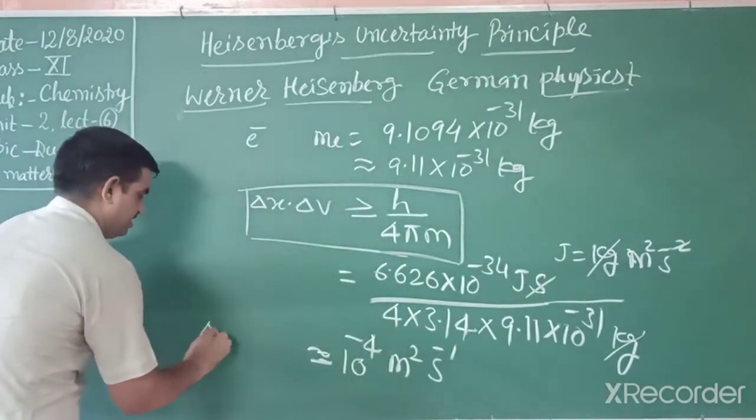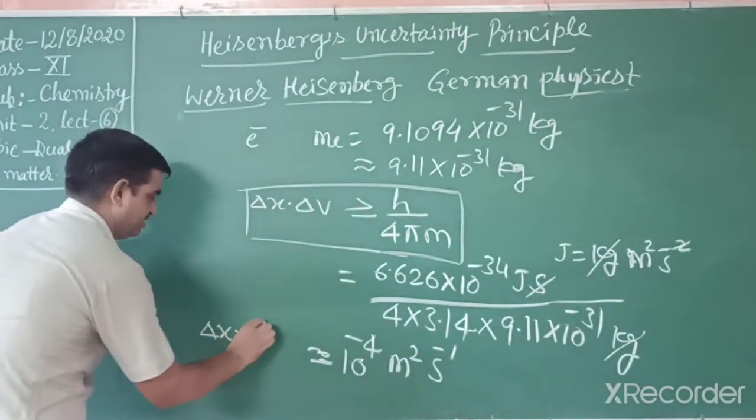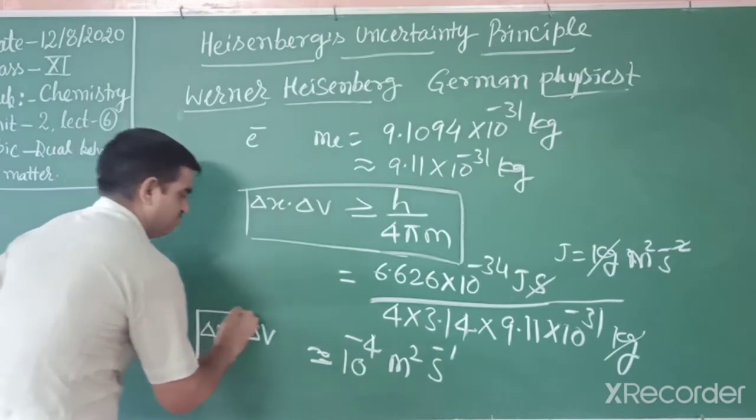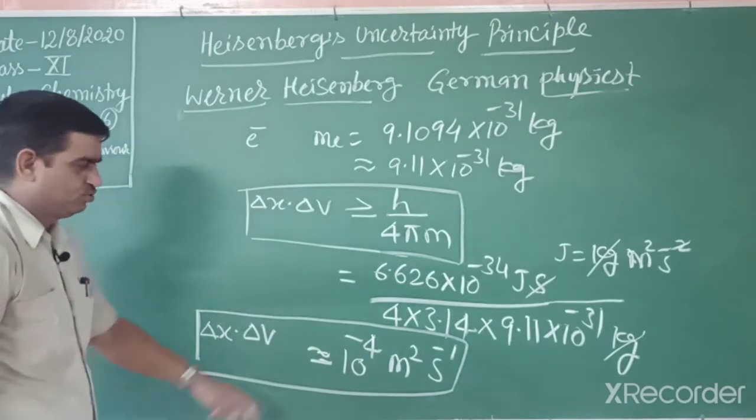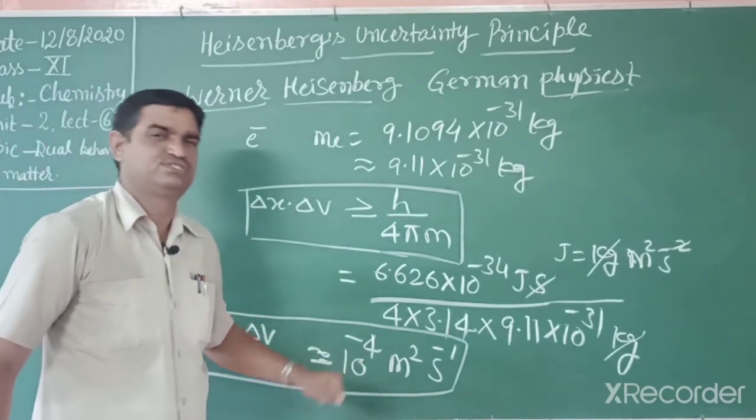This is the uncertainty in position and uncertainty in velocity. So this velocity uncertainty is not ignorable.